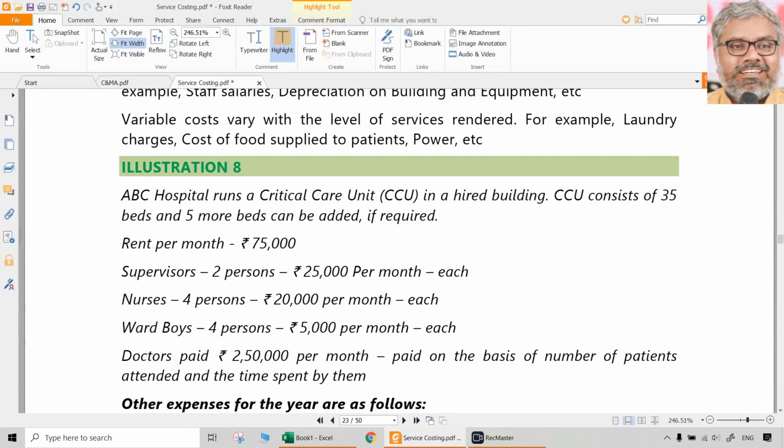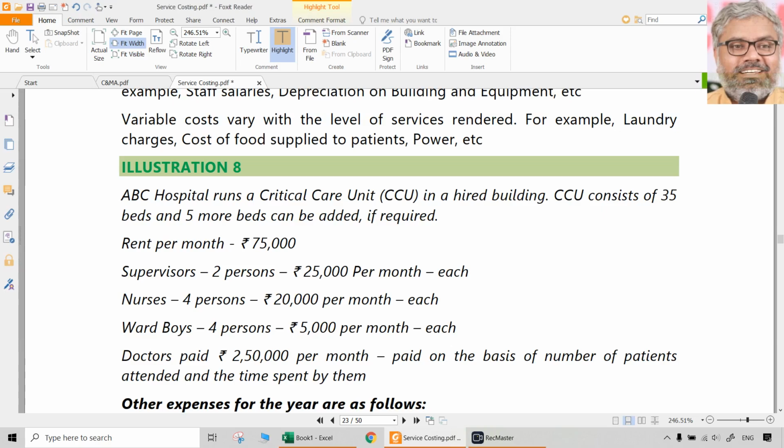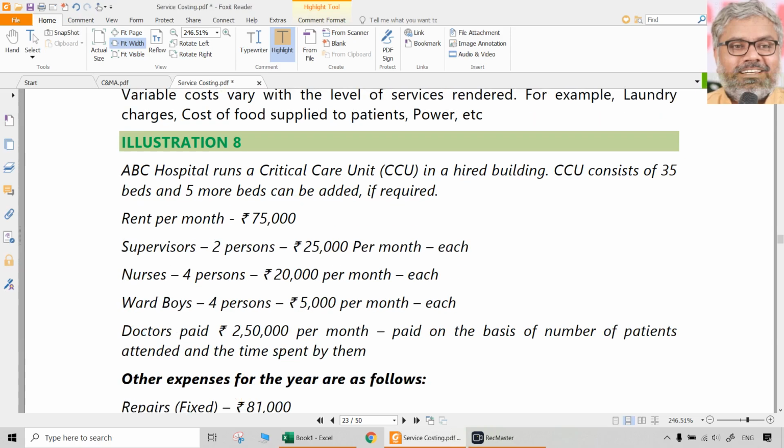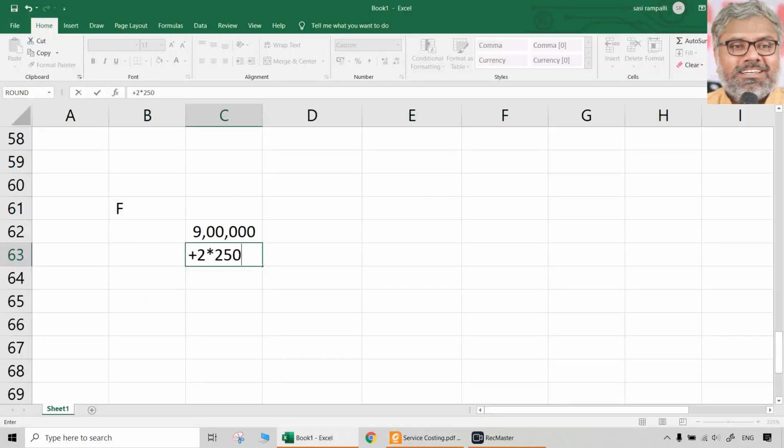So let us take one by one whatever is given. Rent per month is 75,000. So naturally 75,000 into 12, that will be a fixed cost. Rent is fixed. Supervisor salary, nurse, ward boys, these are all fixed only, because they are salaries. So calculate the supervisor's salary: 2 into 25,000 per month each, so 2 into 25,000 into 12.